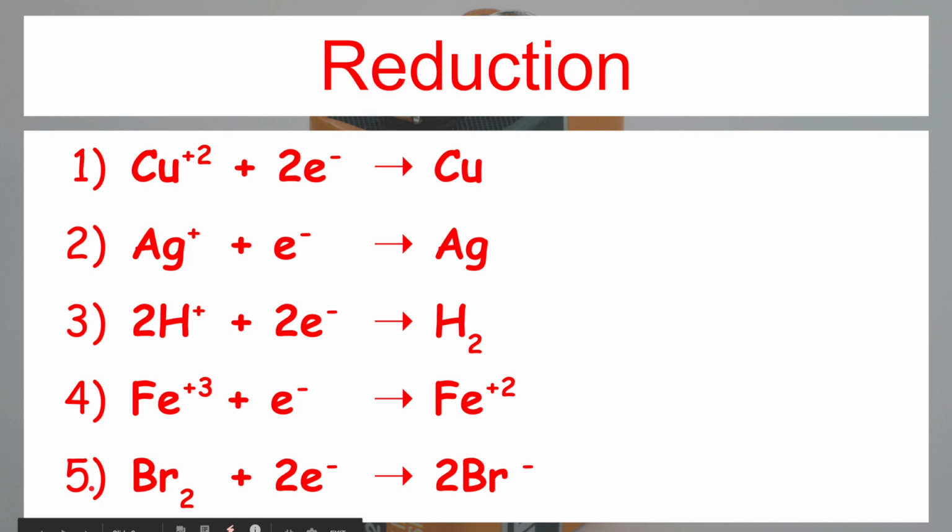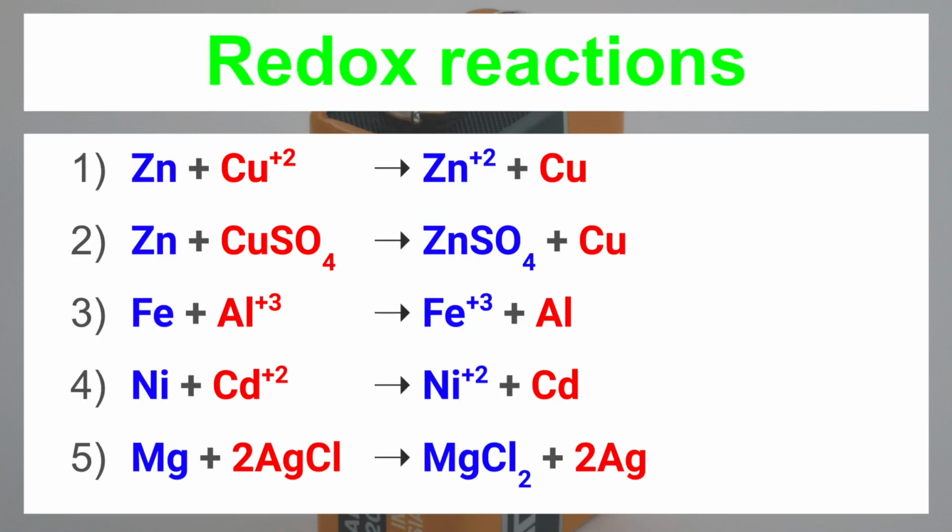Like this, we can explain oxidation reaction and reduction reaction. Now you know that oxidation reaction and reduction reaction cannot take place separately. Cu plus 2 ions cannot take 2 electrons by themselves. From where do these electrons come? These electrons come from the substance which is oxidized, and so we shall study these examples as redox reactions. A redox reaction is a reaction in which oxidation and reduction take place simultaneously. At the same time, oxidation and reduction take place. One substance gets oxidized, that means one substance loses electrons, and another substance gains these electrons.